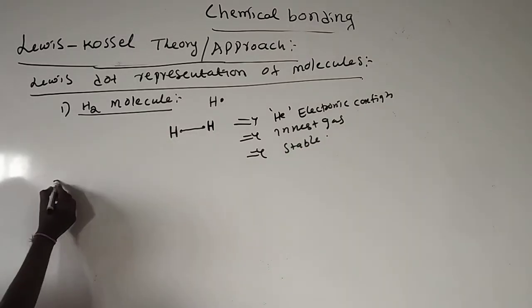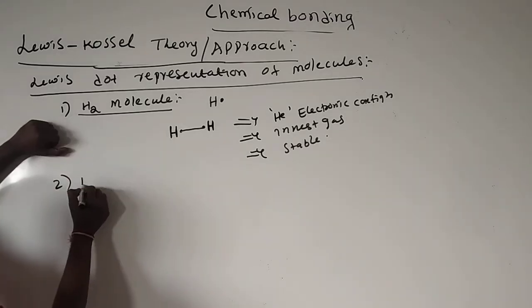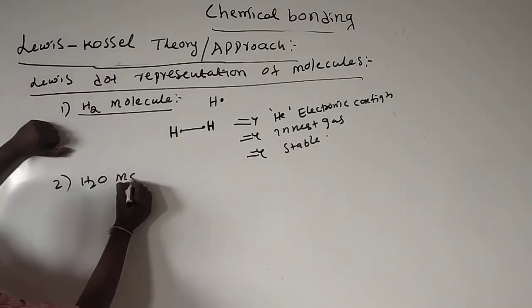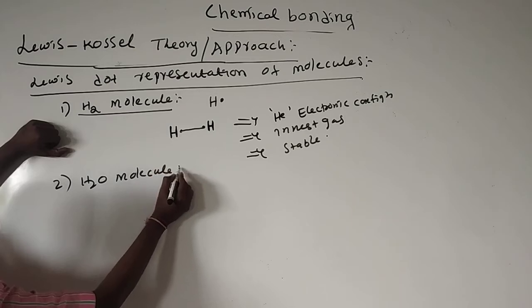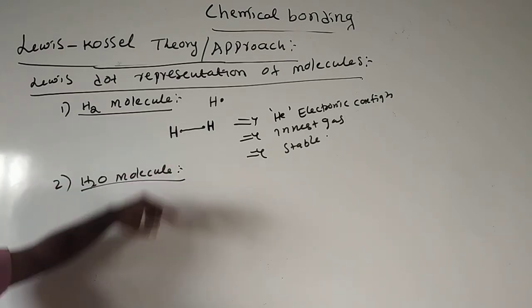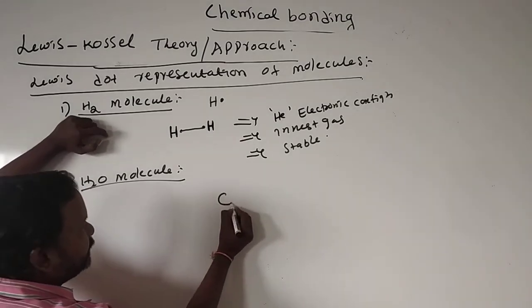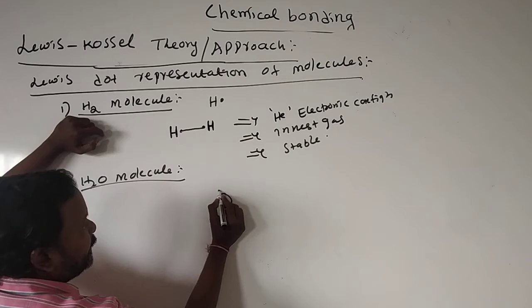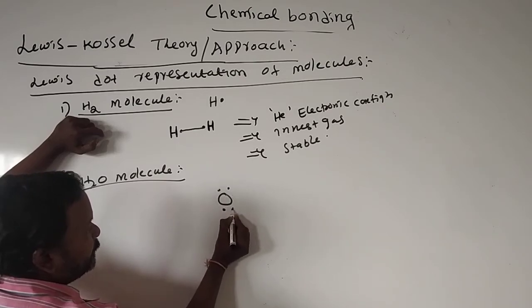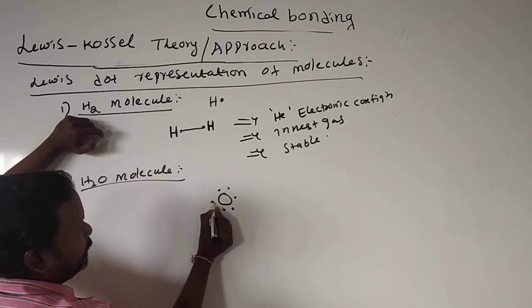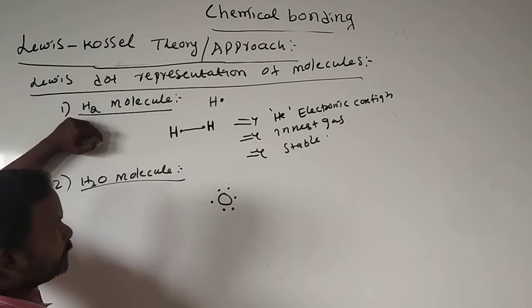For example, take the water molecule, H2O. This is the Lewis representation of hydrogen and of oxygen. Oxygen has 6 lone electrons in the outermost shell.